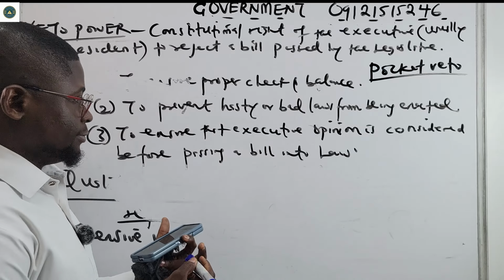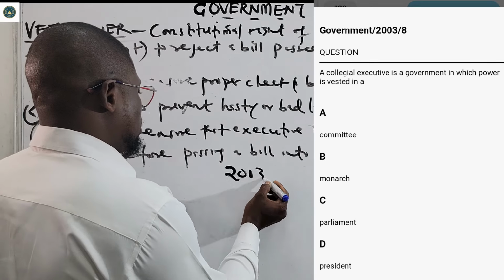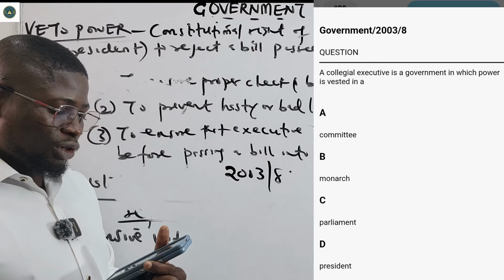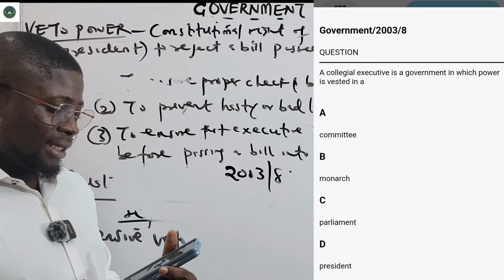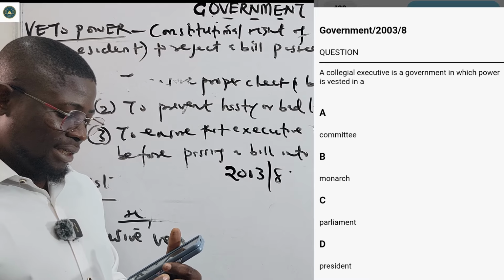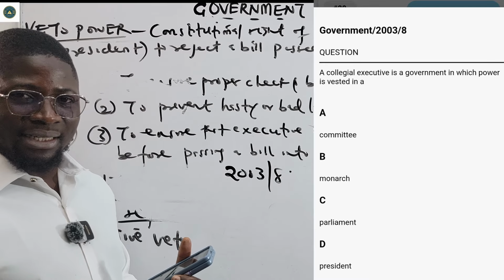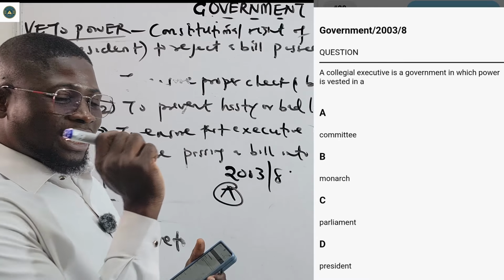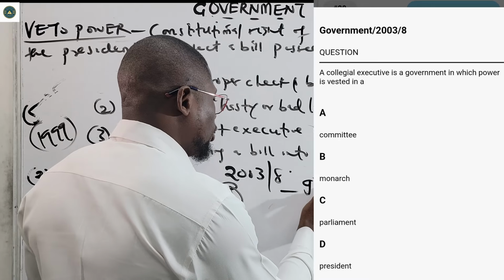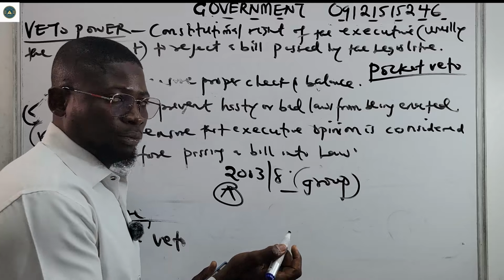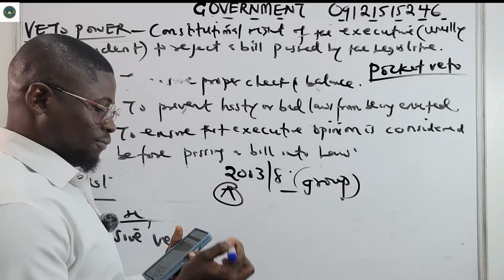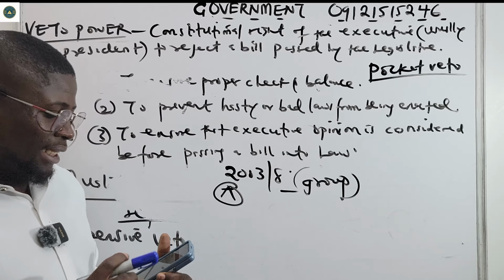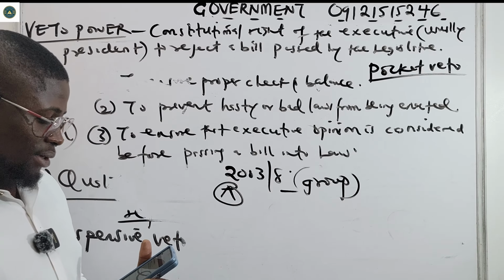2003, number 8 says a collegial executive is a government in which power is vested in A, committee, B, monarch, C, parliament, D, president. The correct answer would be A, committee, because in a collegial government, power is handled by a group of people, just like we said in Switzerland, the Federal Council, that oversees. So 2003, number 8 is option A.